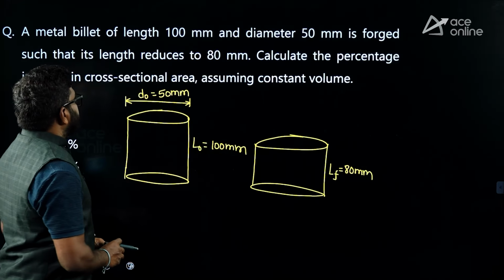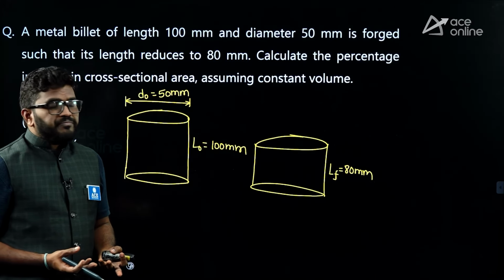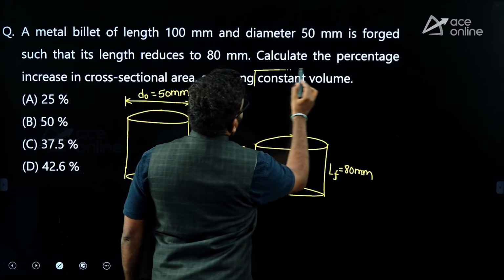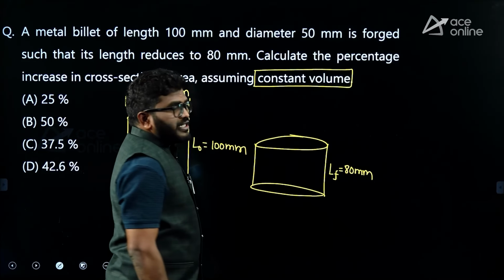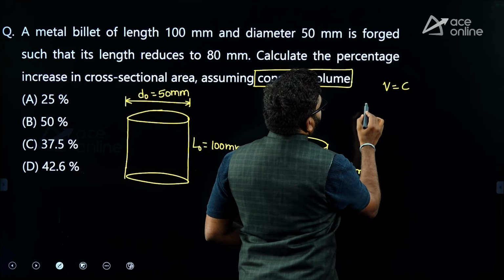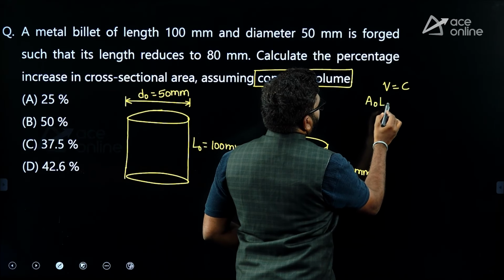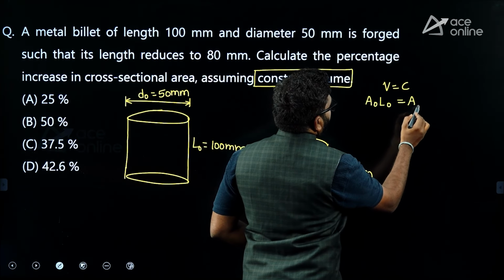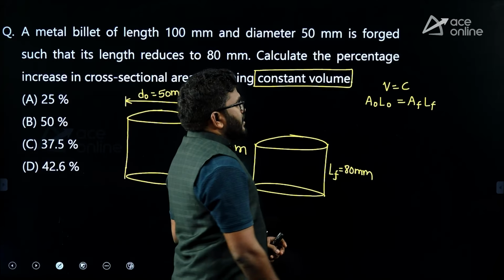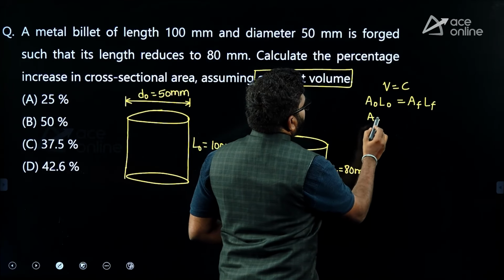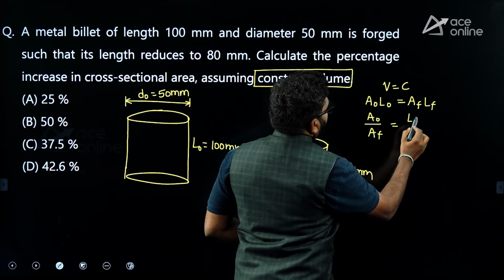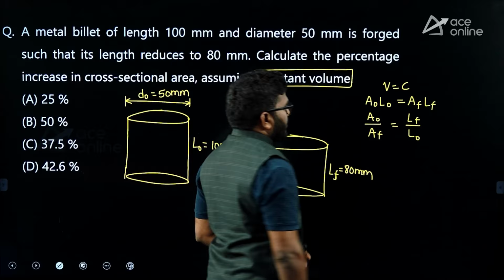What they are asking is the percentage increase in cross-sectional area. In the question it is given constant volume. So volume is constant, V equals constant, A naught L naught is equal to AF LF. So you can write A naught by AF is equal to LF by L naught.